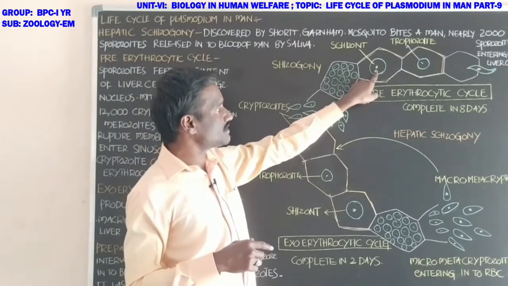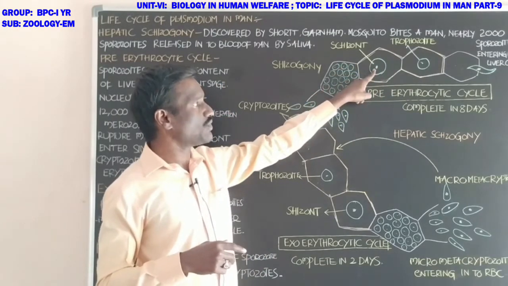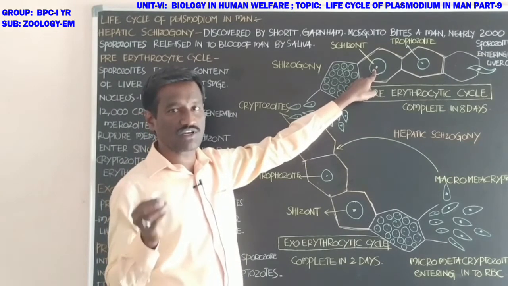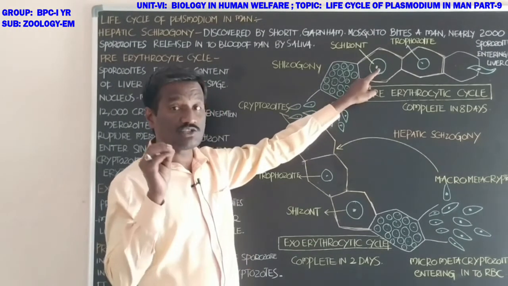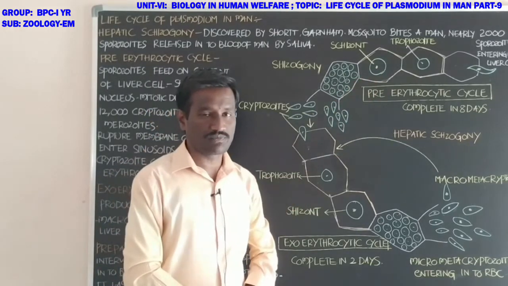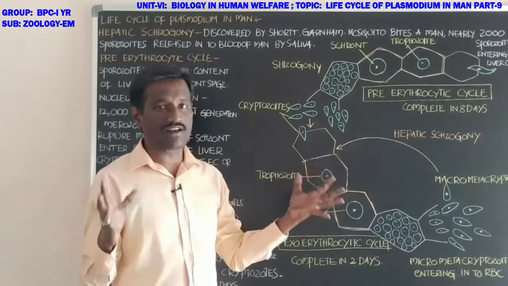The nucleus present in the schizont undergoes many mitotic divisions and produces a large number of daughter nuclei. Each nucleus combines with a small bit of cytoplasm and produces many daughter individuals.